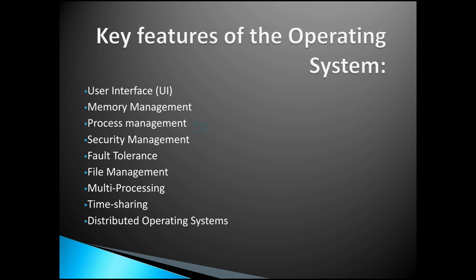Okay, here I can list out the key features of the operating system. User interface, that is UI. The second one is memory management, the third is process management. The fourth one is security management. Fifth one is fault tolerance. The next one is file management, and another one is multi-processing, then time sharing, and the last one is distributed operating systems. Okay, here we can discuss about this topic.